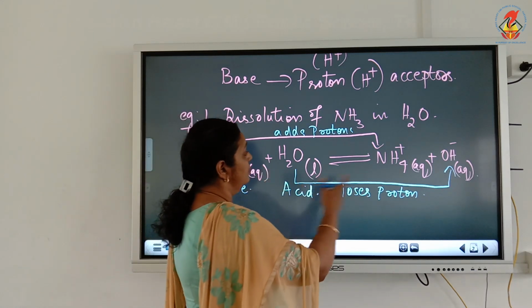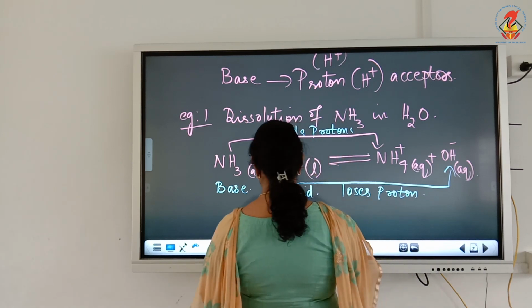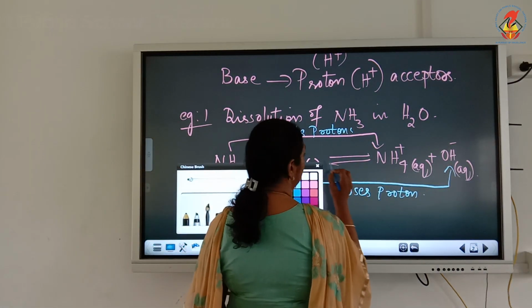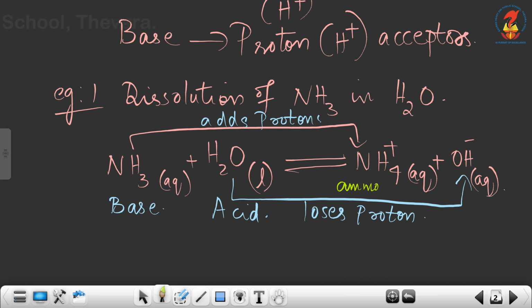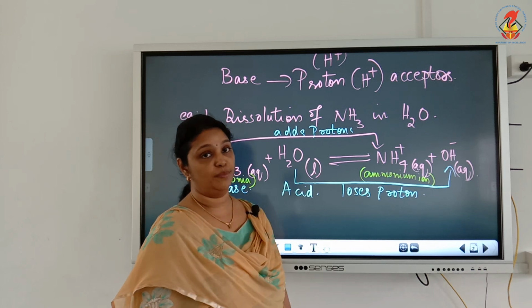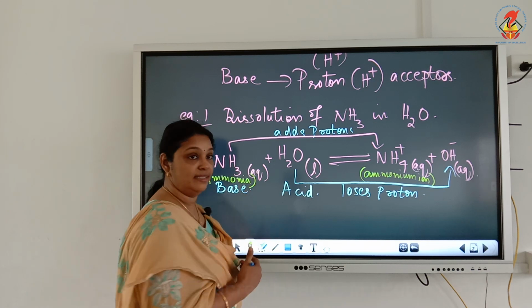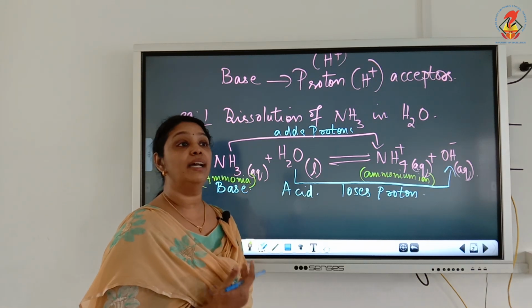Now the product formed is NH4 plus, and the name of NH4 plus is ammonium ion. This is ammonium ion, and this is ammonia. NH3 is ammonia, and OH minus is hydroxyl ion. So the product formed is NH4 plus and OH minus. So you can see in the forward reaction the ammonia acted as the base and H2O acted as our acid.